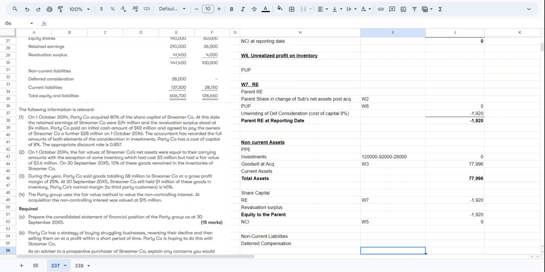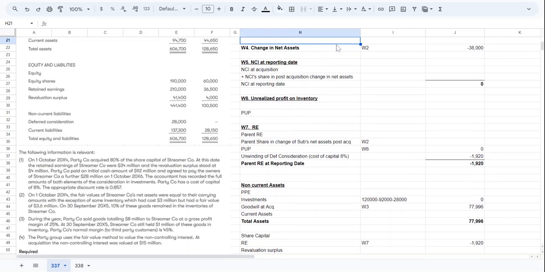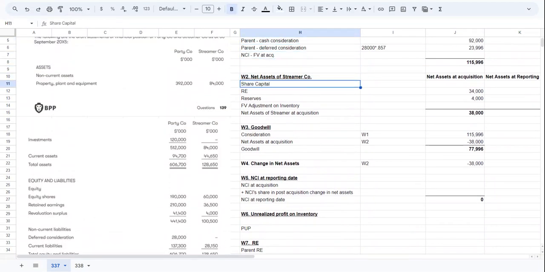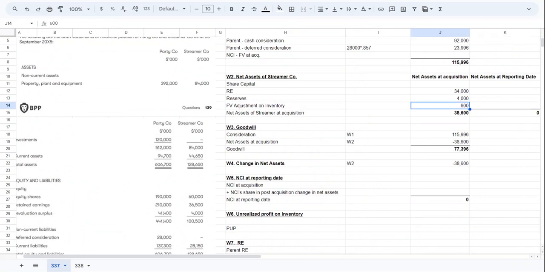With the exception of some inventory, which has cost 3 million but had a fair value of 3.6 million. Okay, so they had some inventory at the acquisition date, which cost 3 million but its fair value was 3.6 million. So there is 600k, the difference between 3.6 and 3 million, of fair value adjustment here. So that we are going to report somewhere here. Fair value adjustment on inventory at the acquisition date, it was 600. How did we arrive at this number? 3.6 minus 3.